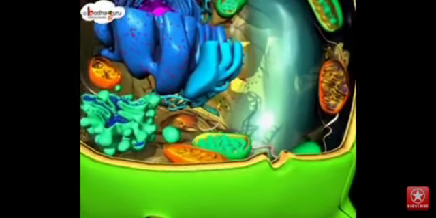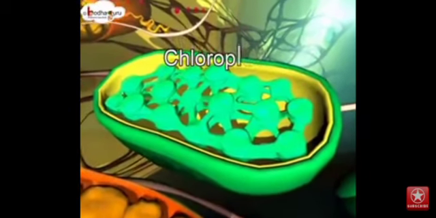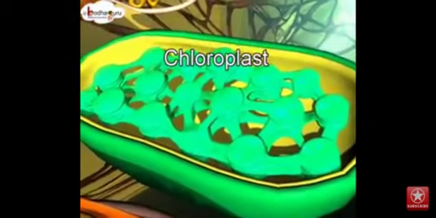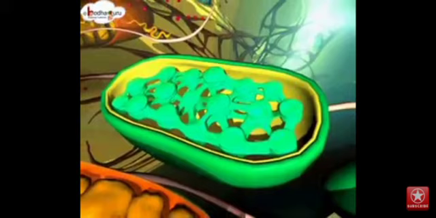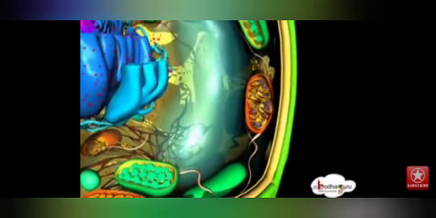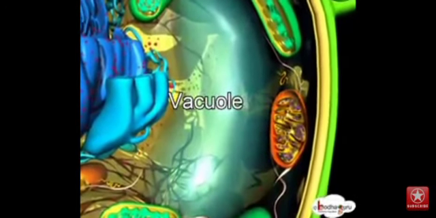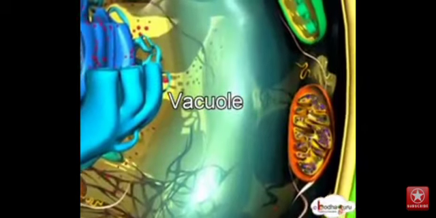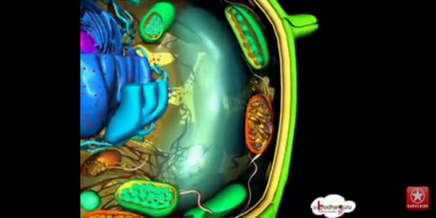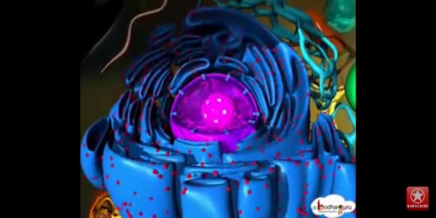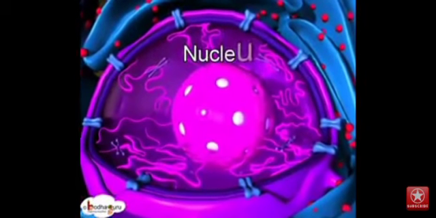First and foremost, let's go to the inside of the cell. You can see a part there. Which is the part? That is the chloroplast. Okay, what is the next part? Yes, it is a large vacuole there. You can see, it is very big. What is the next part? Yes, it is the nucleus.